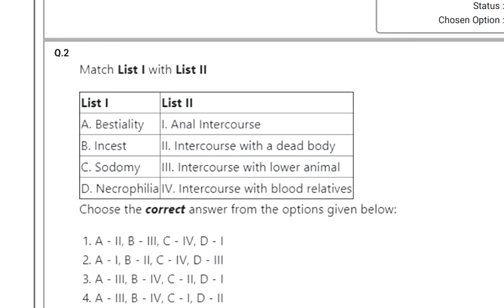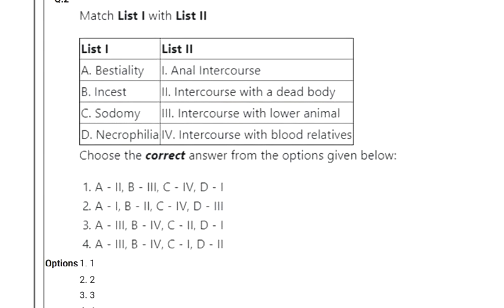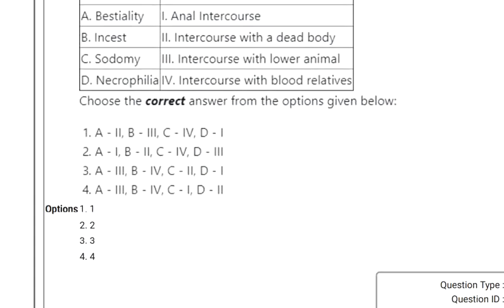List 2 has the definitions of the offences: anal intercourse, intercourse with a dead body, intercourse with a lower animal, intercourse with blood relatives. See again, bestiality is intercourse with a lower animal, incest is intercourse with blood relatives, sodomy is anal intercourse, and necrophilia is intercourse with a dead body. So option 4 is correct.